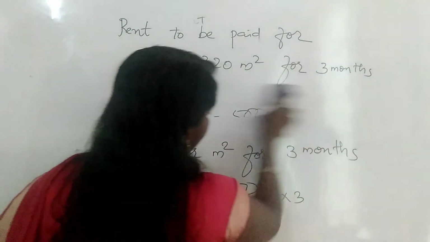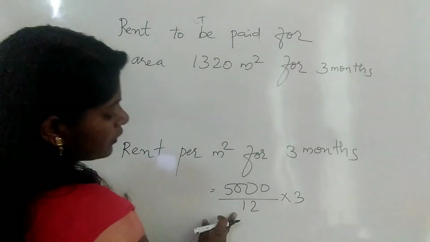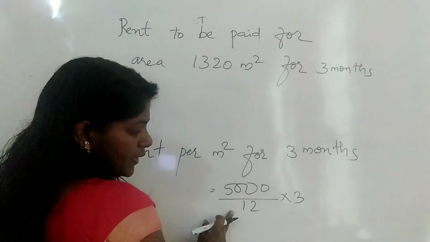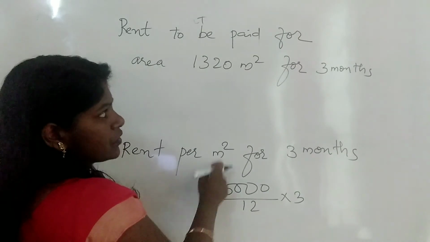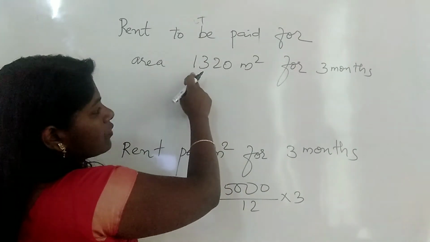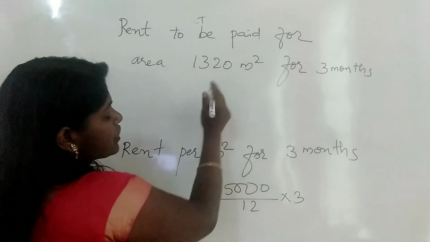How can we find it? It is the amount paid for 3 months for 1 meter square. So for 1320 meter square, how much do we pay?